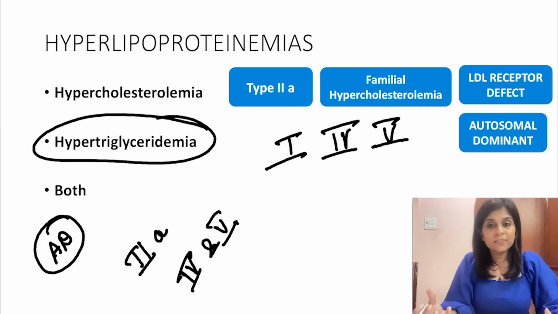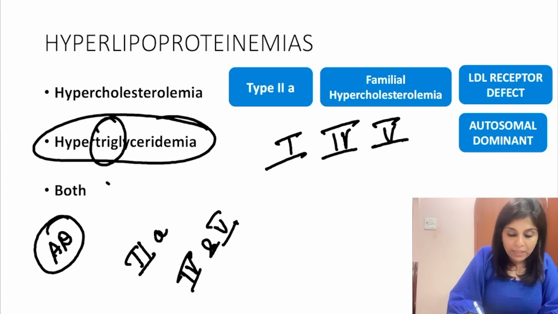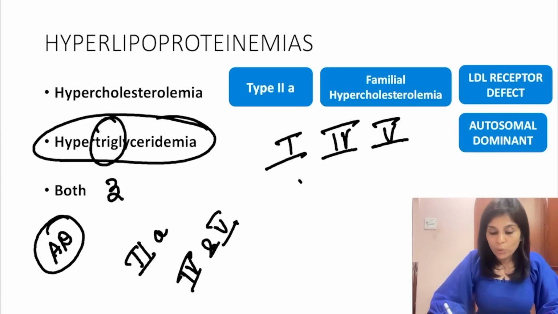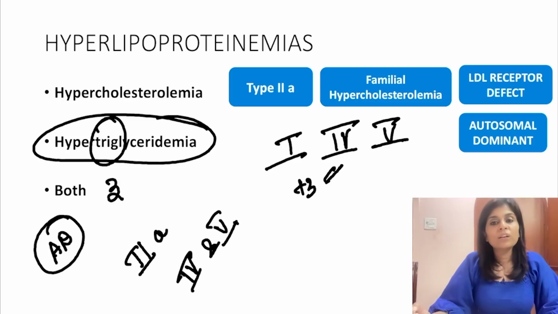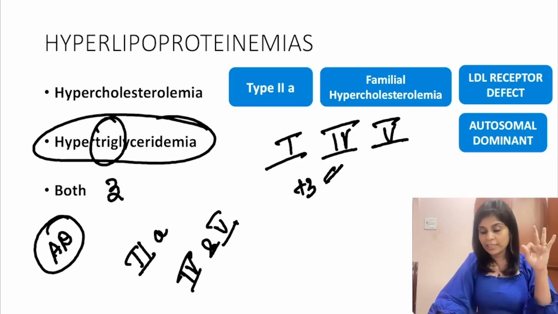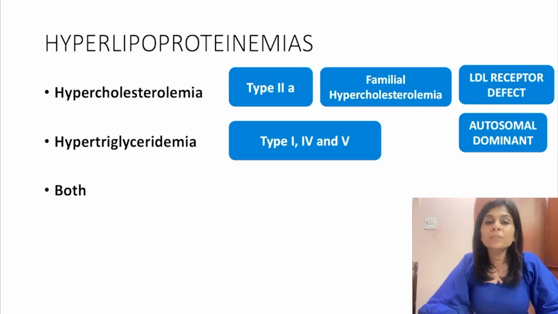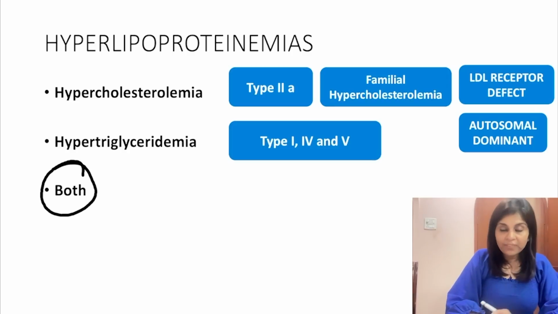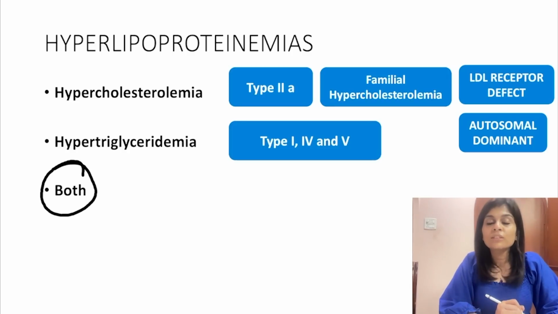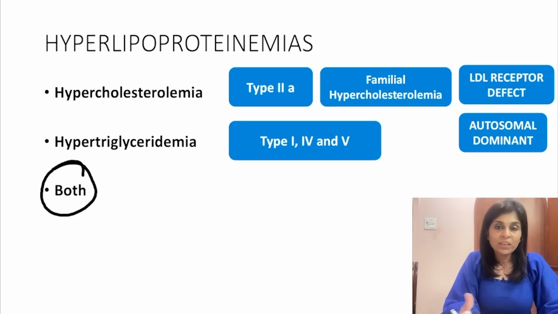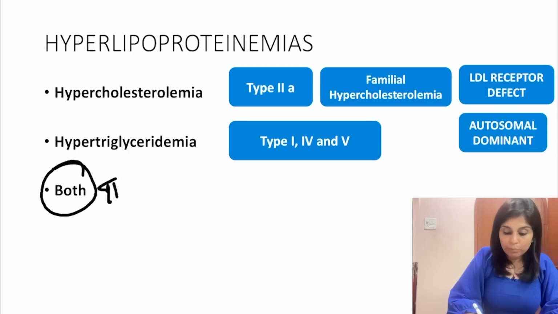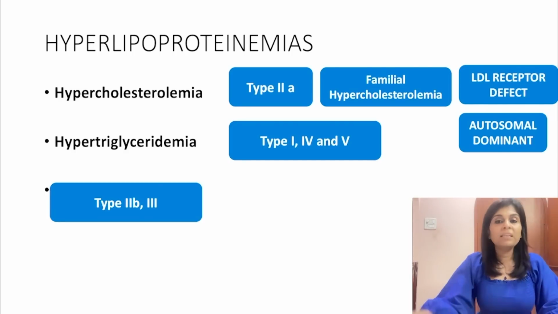How do we remember this? Triglyceridemia is 3, right? So 1 plus 3 is 4. So type 1, type 4, type 5, all these conditions present with an elevation of only triglyceride. So tell me, what are the conditions wherein there is an elevation of both? All left out conditions. What are the left out conditions? Type 2B and 3.